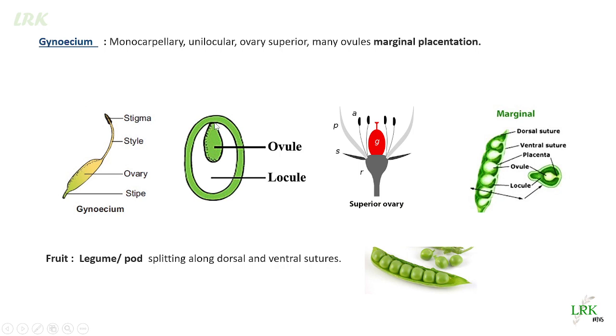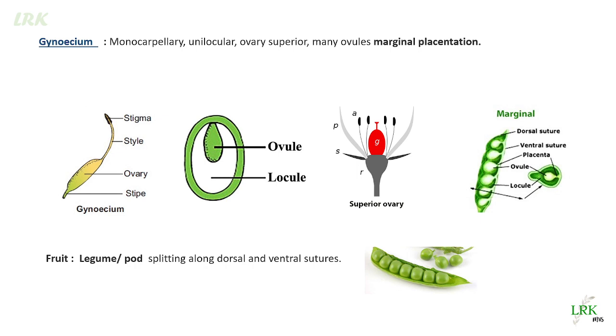Here is the placenta. From this placenta, the ovules arise. So marginal placentation. And pollination takes place by insects.